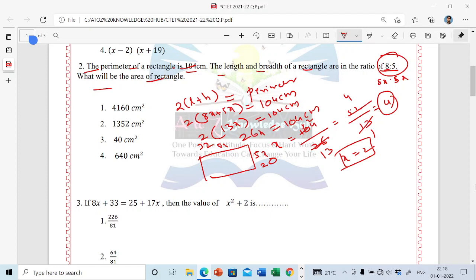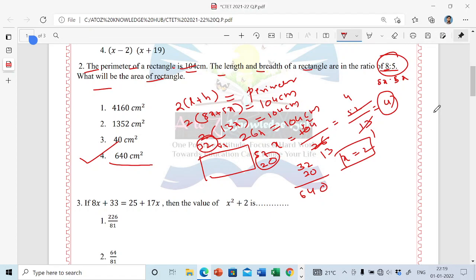Now you have to find the area of the rectangle. Just multiply 32 into 20. What will we get here? 32 into 20: 32 times 0 is 0, 32 times 2 is 64. So 640 square centimeters is the correct answer for this question.